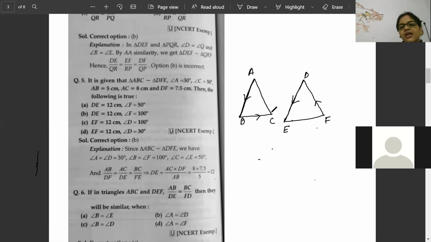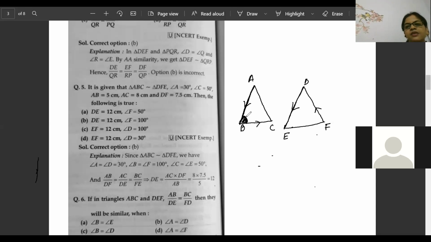beta, now which angle is equal to which? Angle A is equal to angle D, option B. You see the arrow nicely. Angle B is equal to angle E. Angle B is equal to angle D. So this arrow is coming here. This arrow is exactly covering angle B, and this arrow is covering angle D. Now tell me which one is the correct one? Between these arrows, angle B and angle D are exactly getting covered.